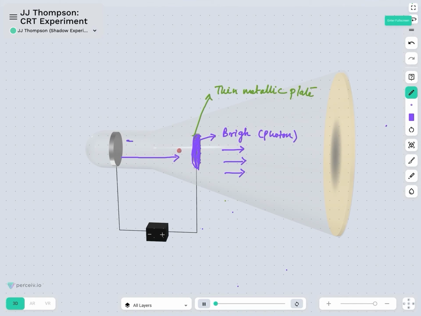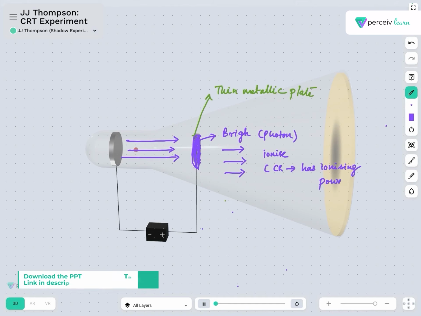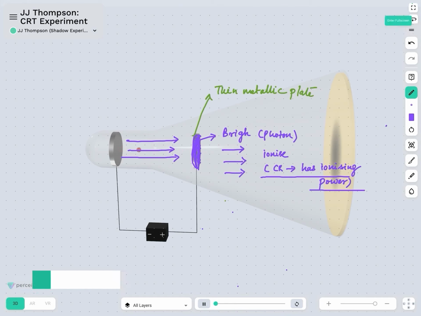This particle coming from the cathode has the potential to ionize. So we can say that cathode ray has ionizing power. This was again a very big discovery by J.J. Thomson as far as the cathode ray was concerned.